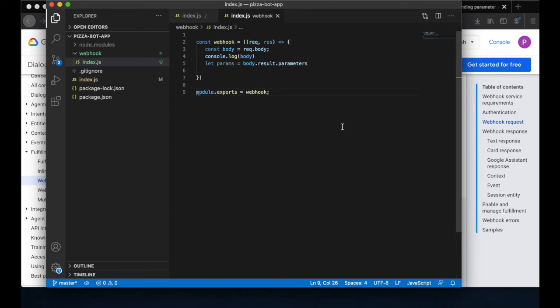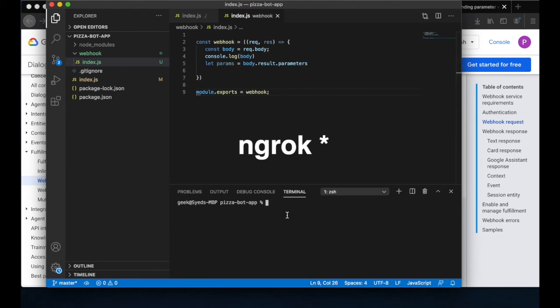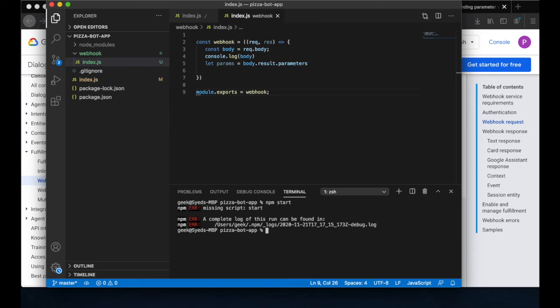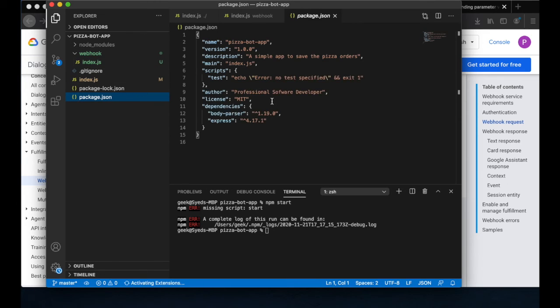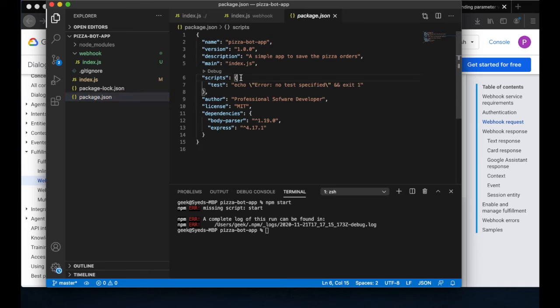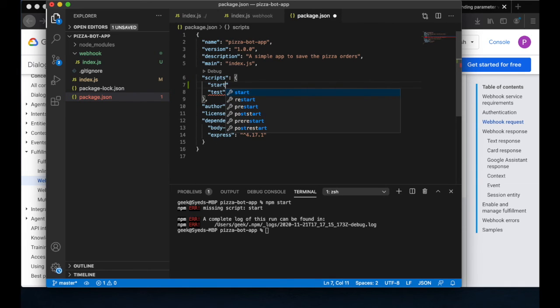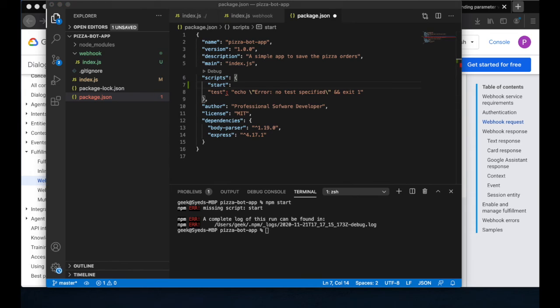And now is the part where nginx comes in. So first let us just check if it works. I will say npm start. It's a missing start script, so we need to go to the package.json, under scripts, we just say start. We would want to start a node server here with the index.js file, so we'll say node index.js, and we need a comma here. Start again.